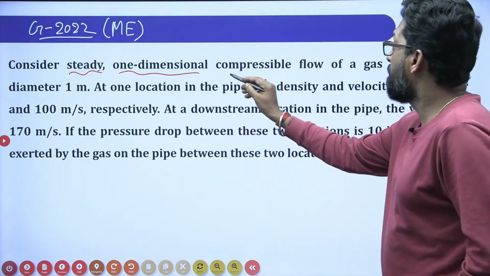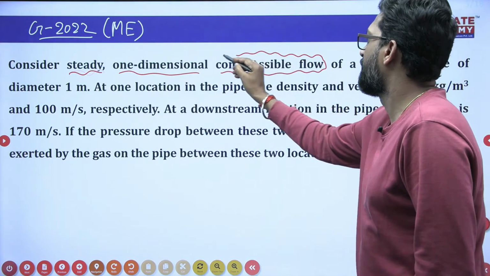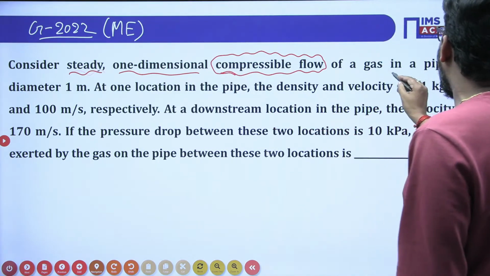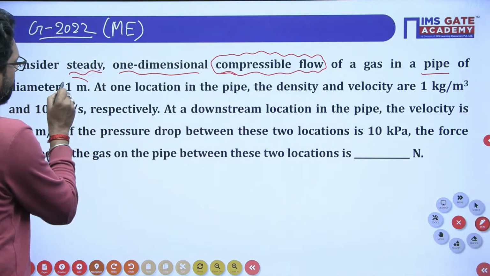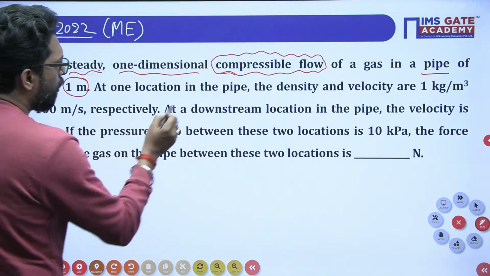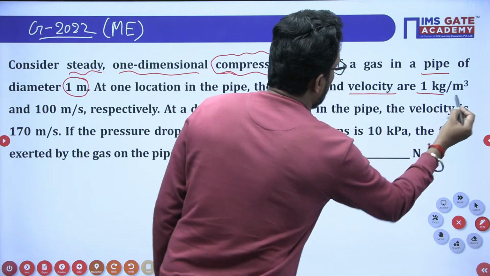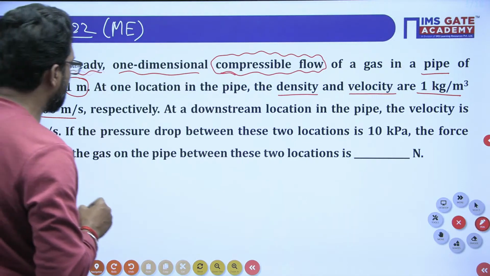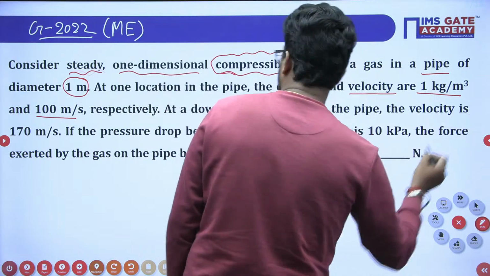Compressible flow, very important. The flow is compressible, of a gas in a pipe. The pipe diameter is given as 1 meter. At one location in the pipe, the density and the velocity are given. Density is 1 kg per meter cube and velocity is 100 meter per second respectively. At the downstream location, let's suppose there is another location, the velocity is given as this one.